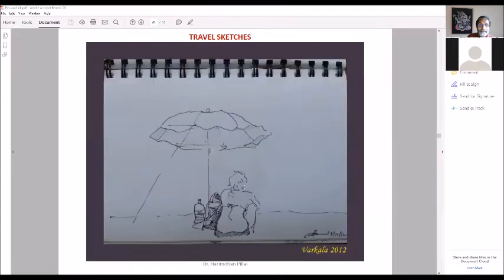And that's it. Okay, this is a sketch done in Varkala. What you are seeing is different types of techniques. Here you see just a quick line drawing. This had to be done very quickly because this lady would get up anytime and go for a swim. I saw that this lady was sitting there just thinking of going for a swim, so I very quickly had to sketch this.